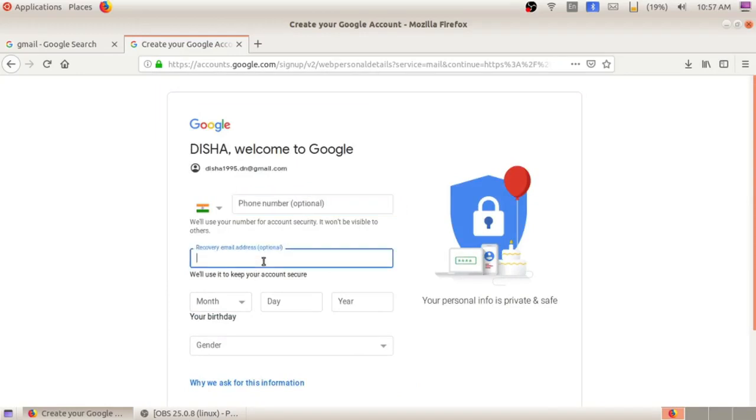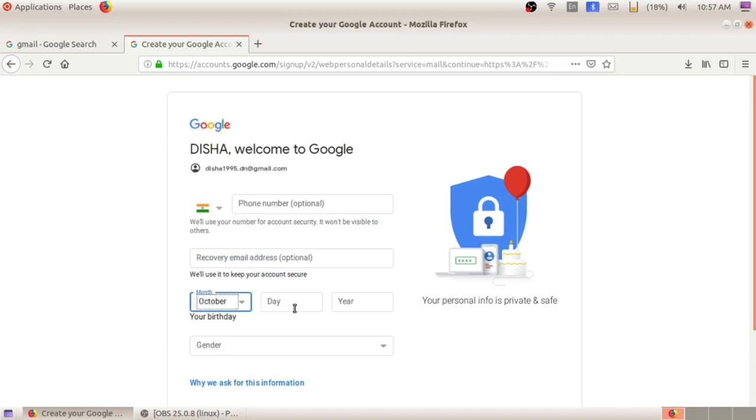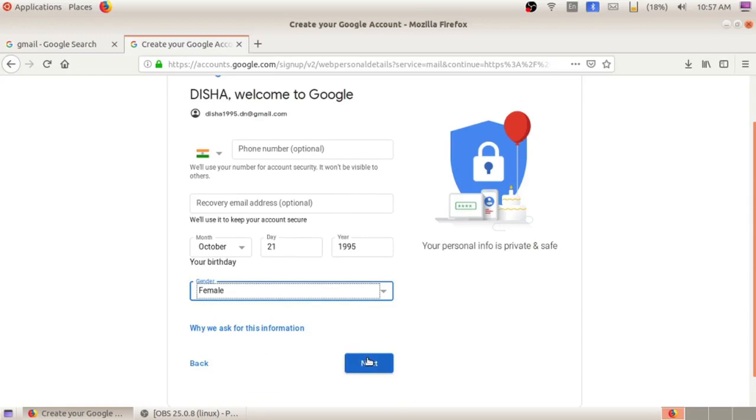Here we can also give another email address. If you forget your email ID, you can recover your email address using this other email ID. So it is also optional. I am ignoring this place. Then give the birth date and gender. Then click on next.